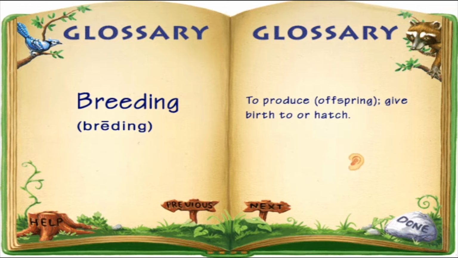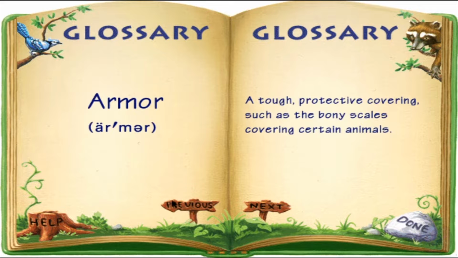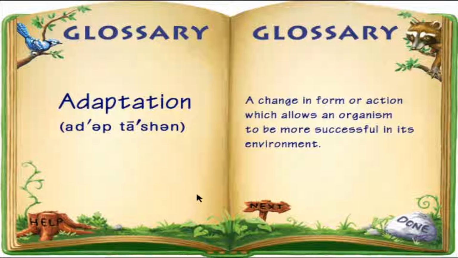Breeding. To produce offspring, give birth to or hatch. Bird. A warm-blooded, egg-laying, feathered vertebrate with wings. Armor. A tough protective covering, such as the bony scales covering certain animals. Adaptation. A change in form or action which allows an organism to be more successful in its environment.